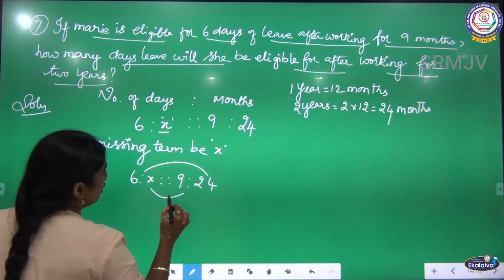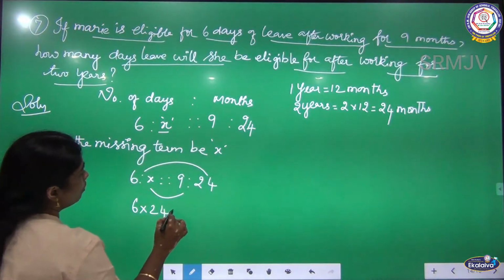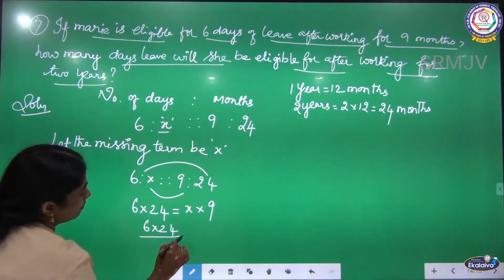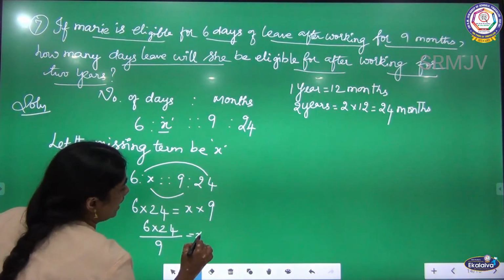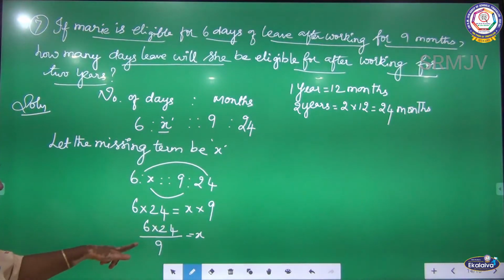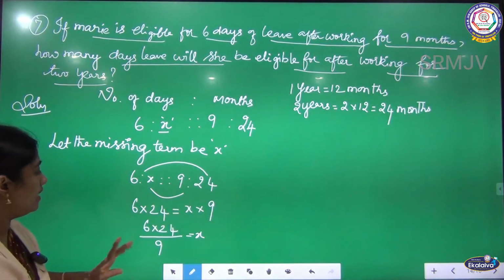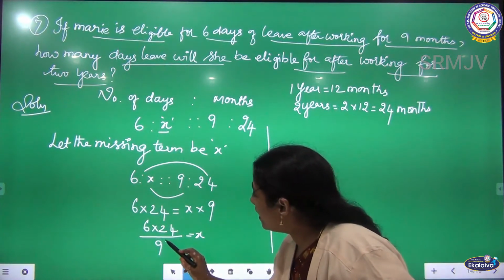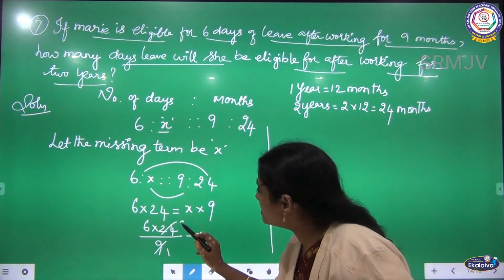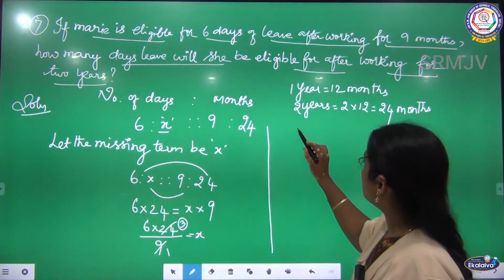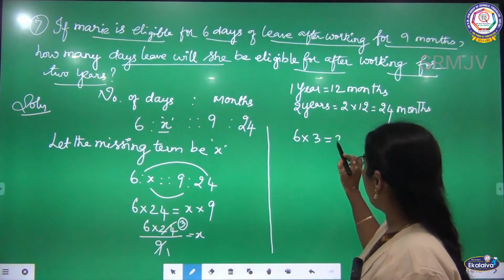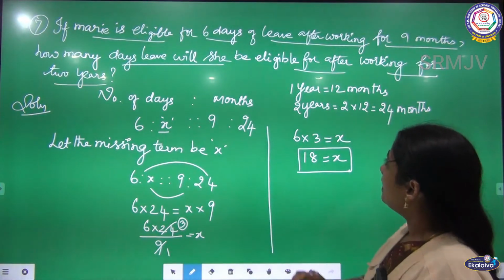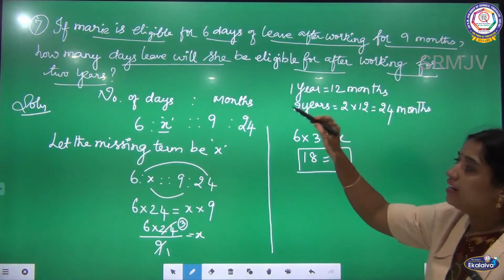Product of extremes, product of means. So 6 into 24 is equal to X into 9. 6 into 24 by 9 is equal to X. Multiplication by 9, when it comes to this side, becomes division by 9. Now listen children, I can cancel this. 9 ones are 9, 9 threes are 27... 24. Now 6 into 3 is your X. So 18 is equal to X. So I can get 18 days for 2 years.